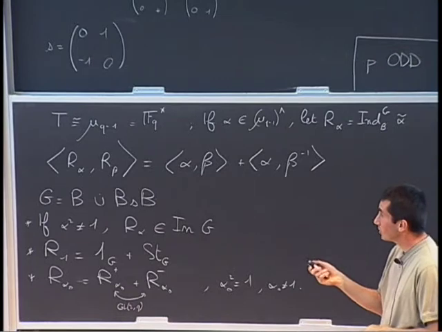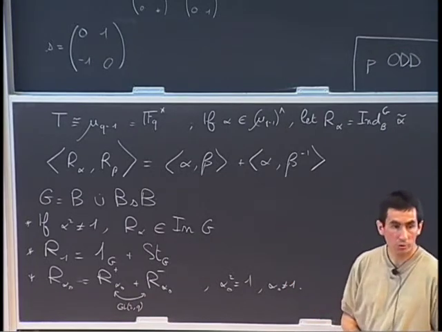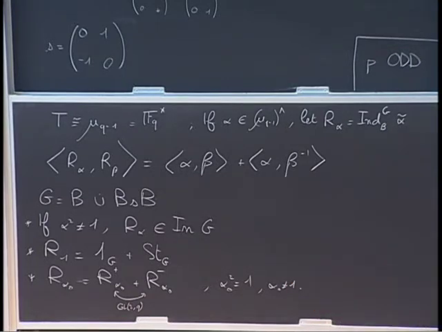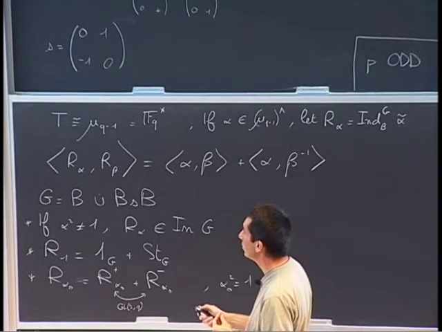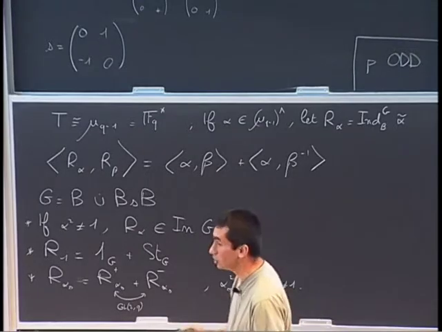And so we will do the same thing for R prime. We first compute R prime 1. What is it? Using the rules on the slide. Well, so what is R prime 1? R prime 1 is the one isotypic component of H1 minus the one isotypic component of H2.